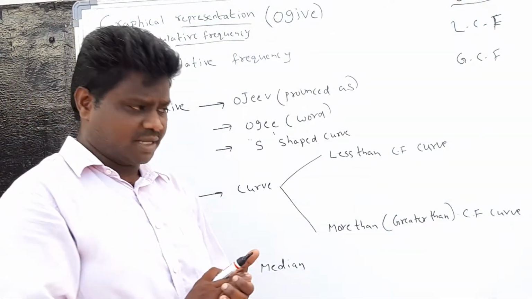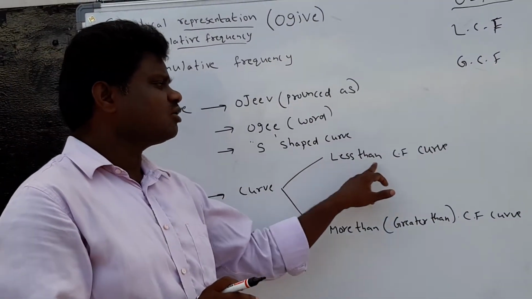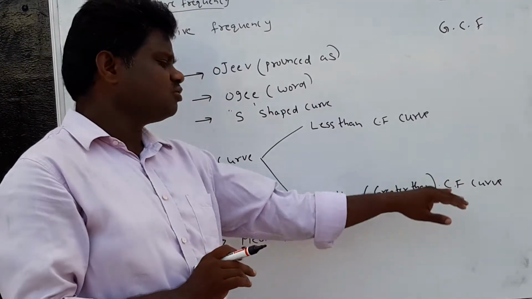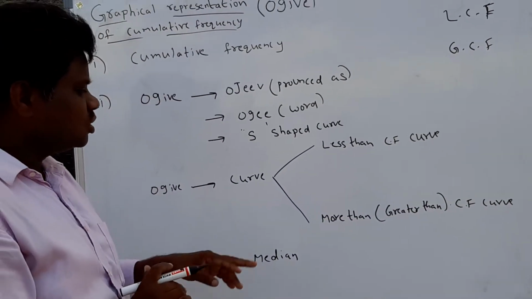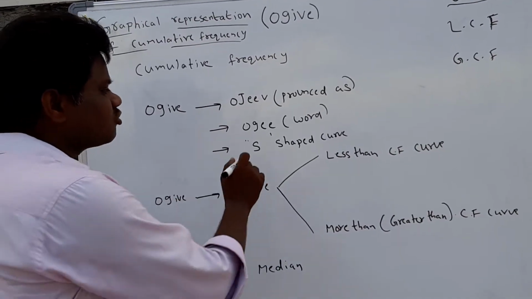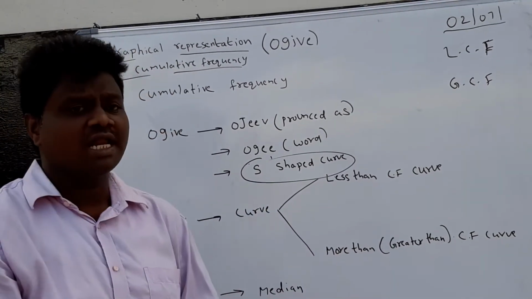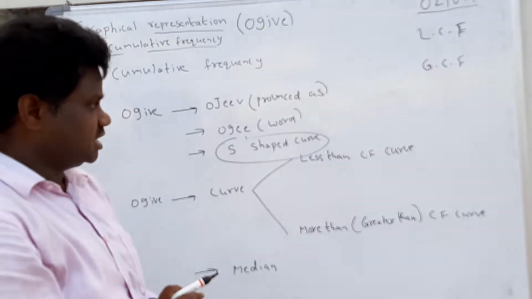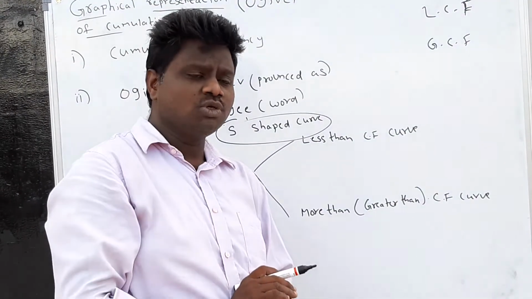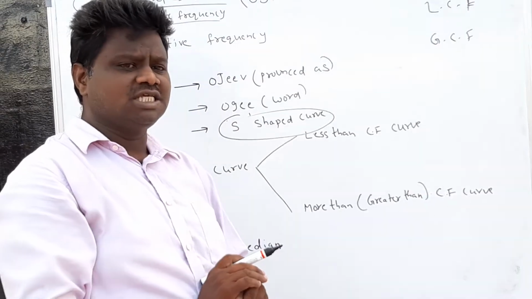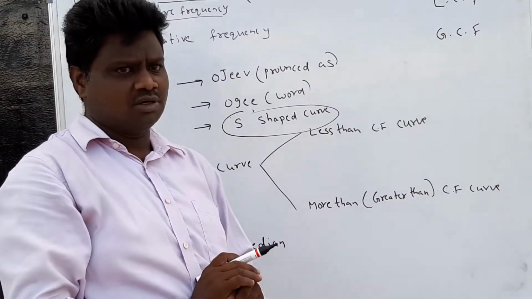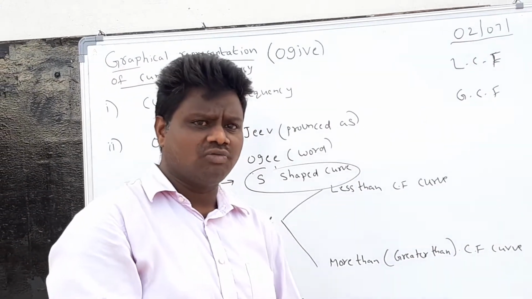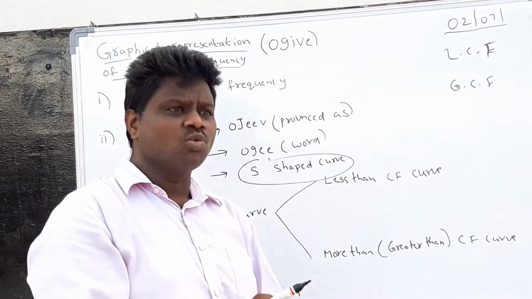There are two types of curves: the less than cumulative frequency curve and the more than, or greater than, cumulative frequency curve. The curve you get is an S-shaped curve. So now we are able to represent any LCF or GCF on the graph paper. If you represent LCF or GCF on the graph, that curve is known as an ogive curve.